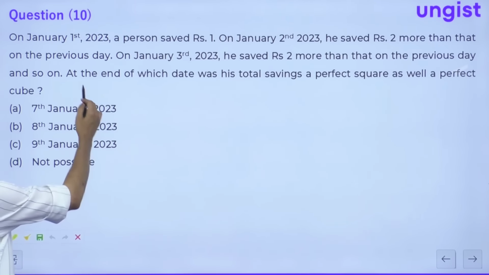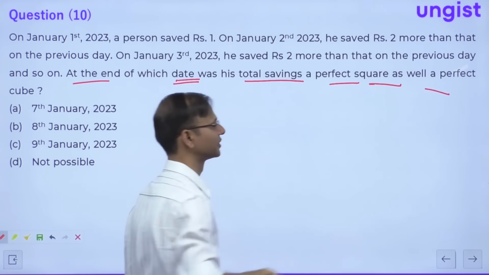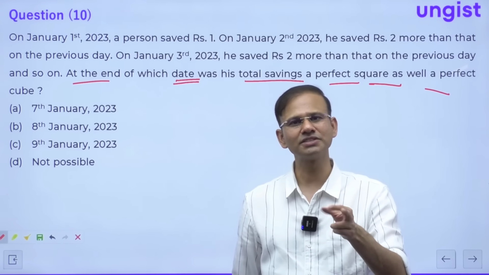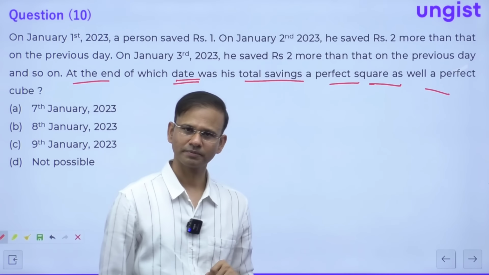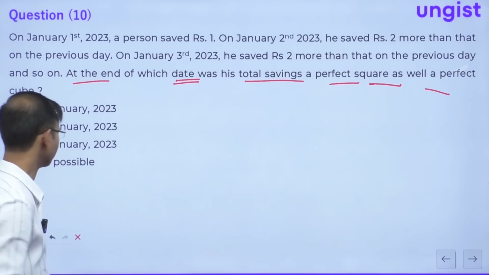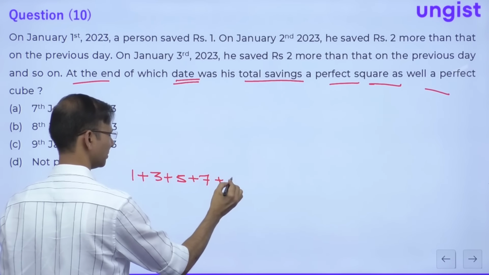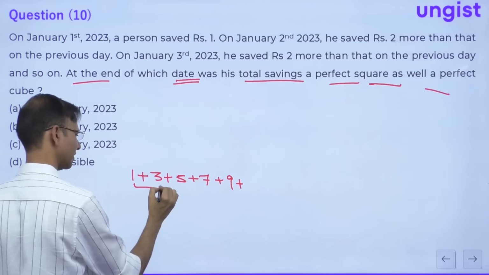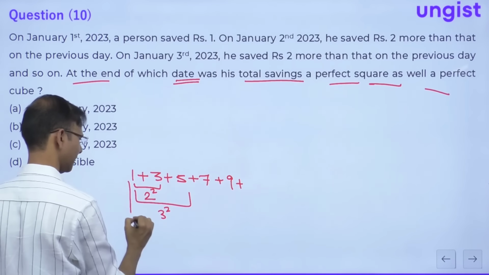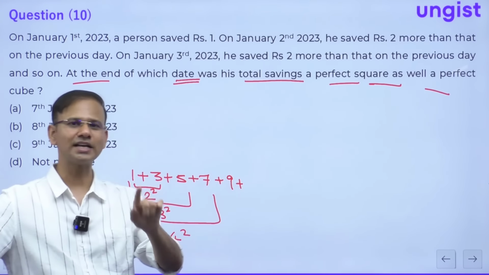Now the question is asking, at the end of which date was the total saving a perfect square as well as a perfect cube? The sum of first n odd natural numbers is always a perfect square: 1 plus 3 plus 5 plus 7 plus 9. Here it is 2 square, here 3 square, here 4 square. So it is a perfect square everywhere. But the question says perfect square as well as perfect cube.